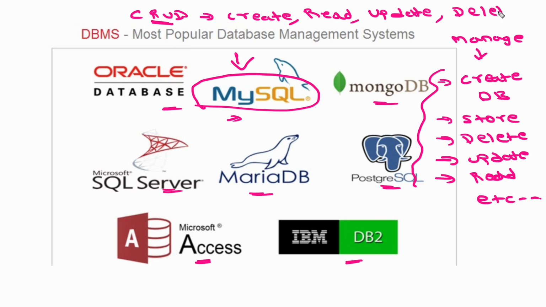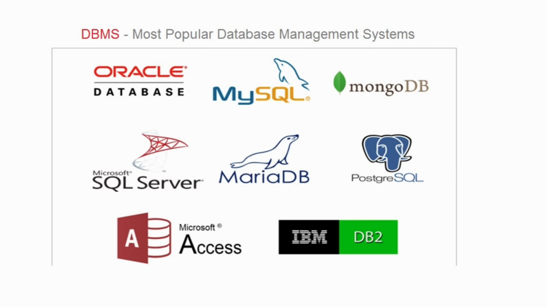So this is the short form generally called CRUD operations, we say. So these CRUD operations can be possible by using your database management system, as simple as that. Okay. So now we have got a basic understanding of what is a database management system. Now let's understand the types of databases present in the market.